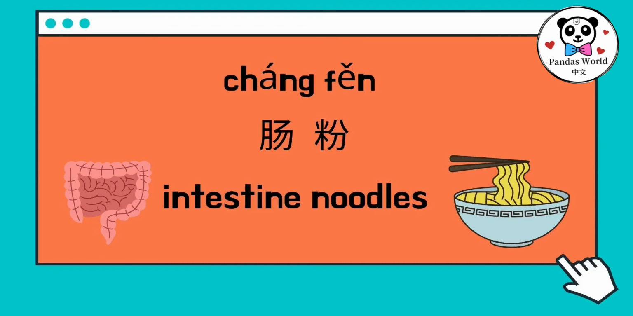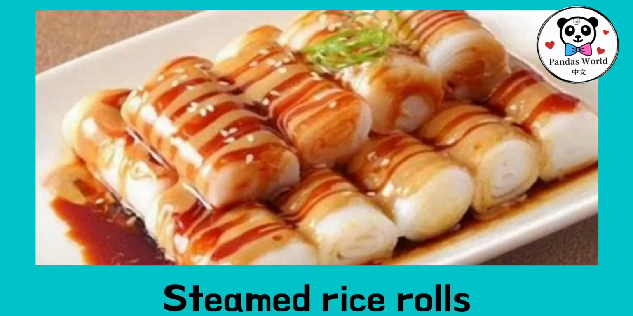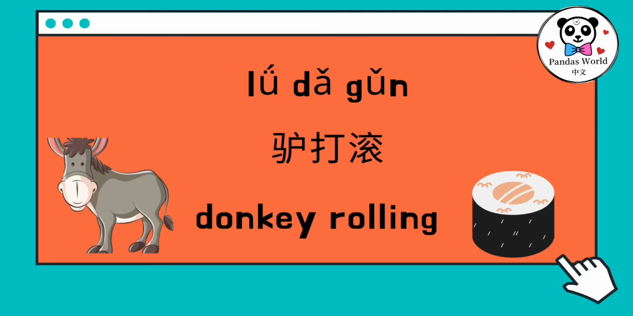Next one, 肠粉。肠 intestine, 粉 noodles. Does the shape of rice roll look like intestine to you guys? Yes. Yeah, kinda. Last dish, 驴打滚。驴 donkey, 打滚 rolling.